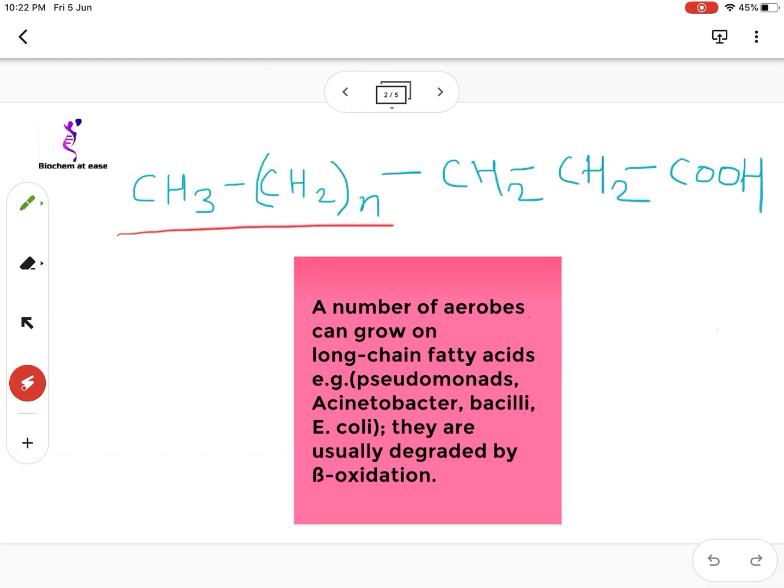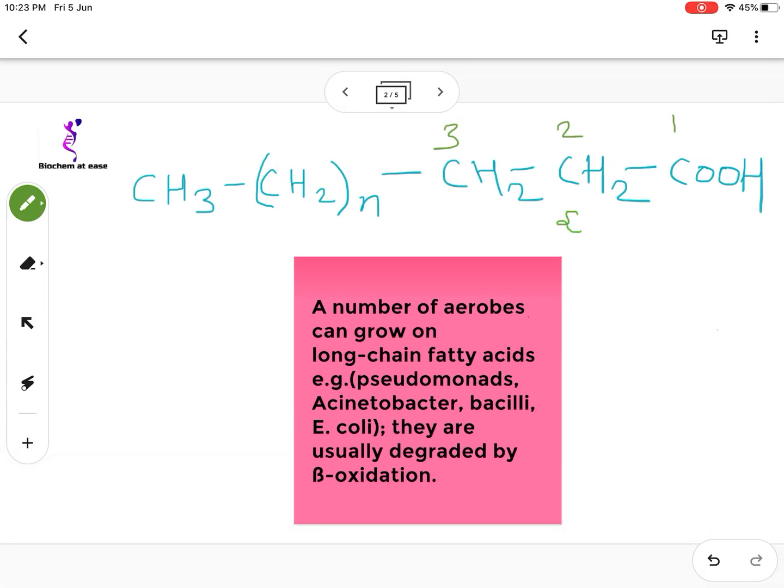This is the structure of fatty acid. It has a long chain of hydrocarbon and it has a carboxylic acid group at one terminal. The carbons are labeled from the carboxylic end as first carbon, second carbon, third carbon, whereas they are also labeled as alpha, beta.